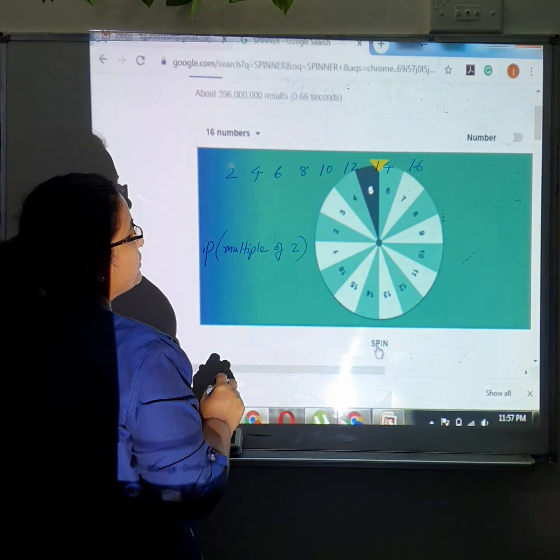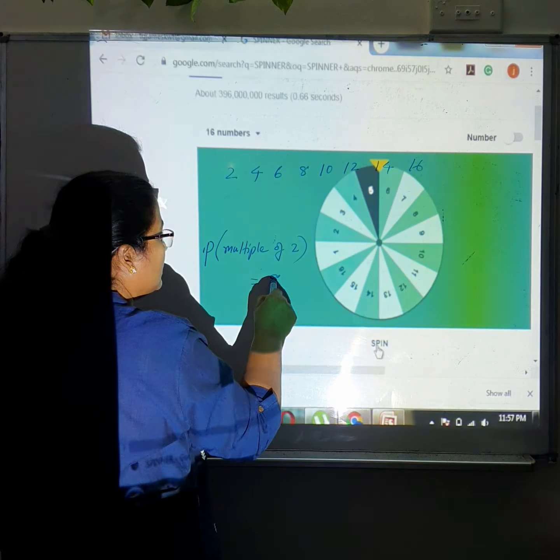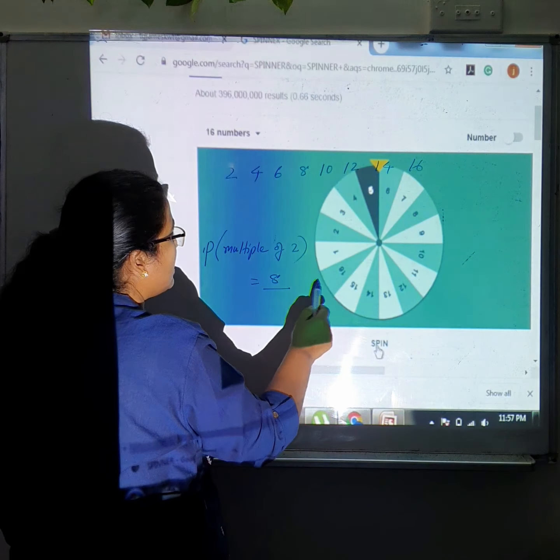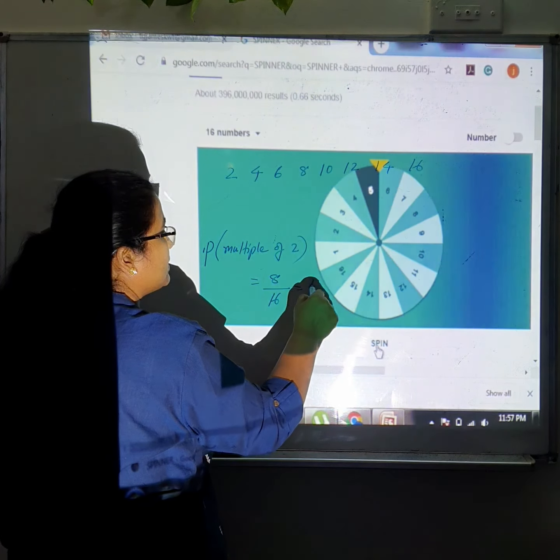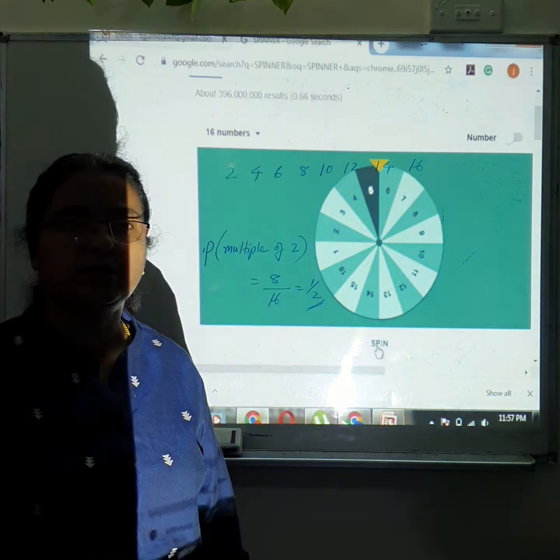These are the multiples of 2. So how many are there? 1, 2, 3, 4, 5, 6, 7, 8. So 8 numbers are multiples of 2 out of a total of 16. So it is 1 over 2, half.